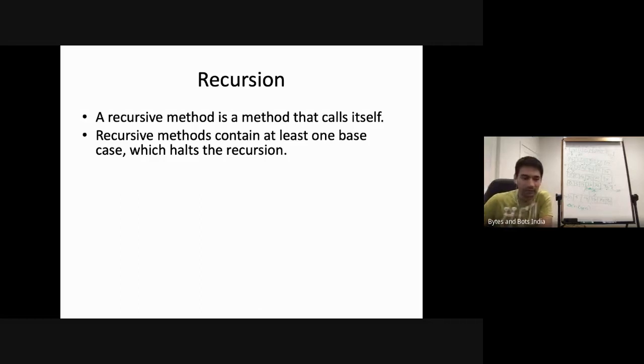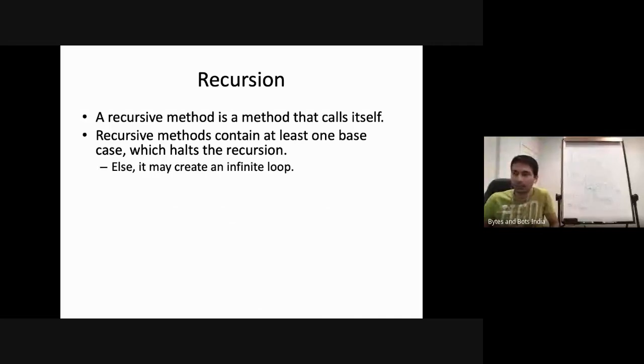So if we never exit from our method, our computer will keep saving these calls in memory and eventually will run out. So a recursive method must have at least one base case which halts the recursion. There could be compound base cases, but essentially somewhere the recursion should end, else our program will not work.